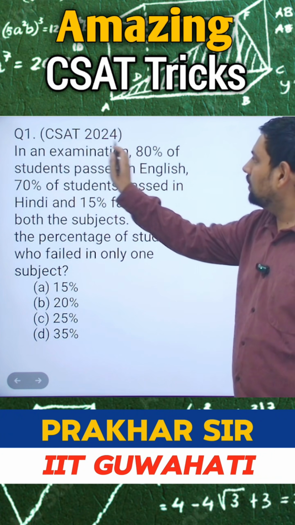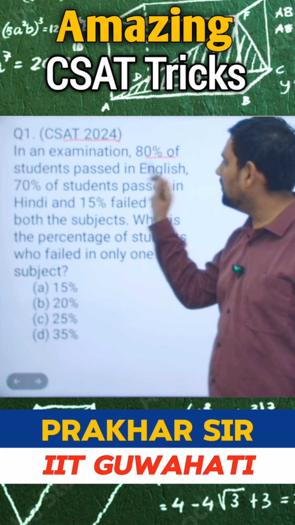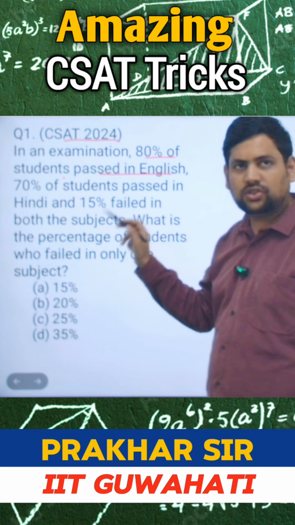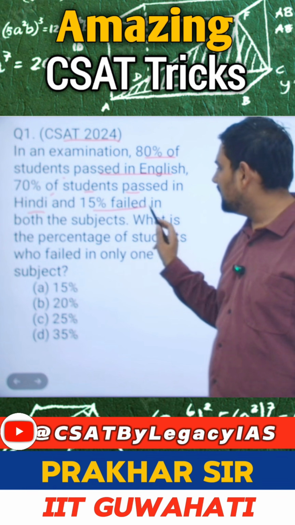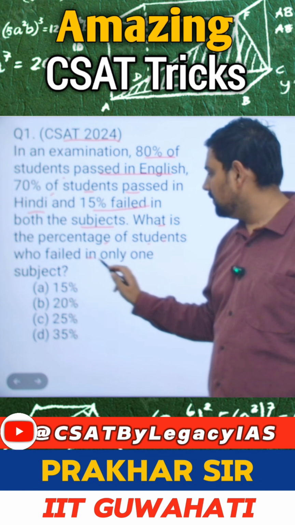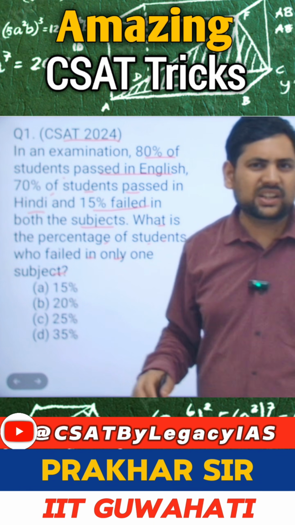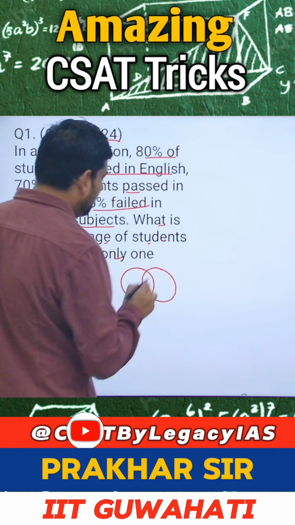So this is a question from CSAT 2024. It says in an examination 80% of the students passed in English, 70% of students passed in Hindi, and 15% failed in both the subjects. What is the percentage of students who failed in only one subject? Now very simple, what you have to do, you have to draw a failure diagram.